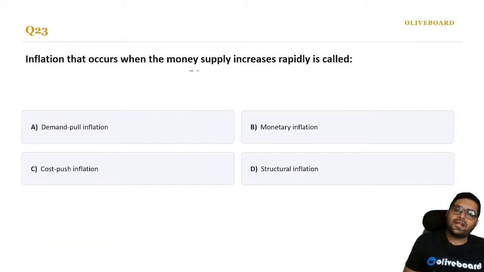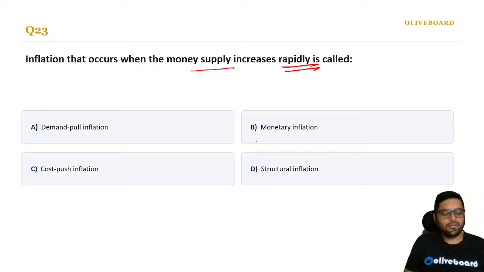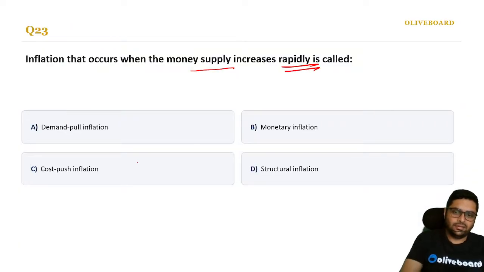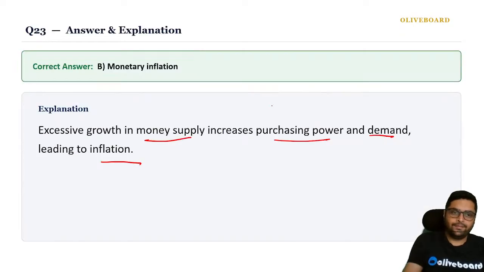Inflation that occurs when the money supply increases rapidly is called? Now, the money supply is increasing rapidly. So, what is that? If it is increasing rapidly, then it is monetary inflation. Excessive growth in money supply increases purchasing power and demand, leading to inflation. Okay, monetary inflation. Money supply is related to monetary.